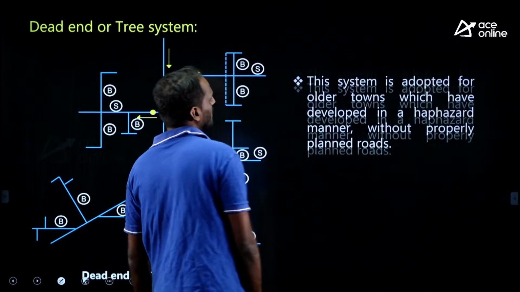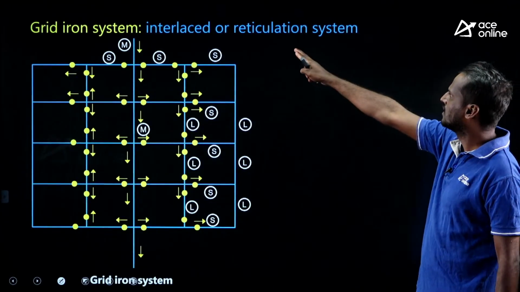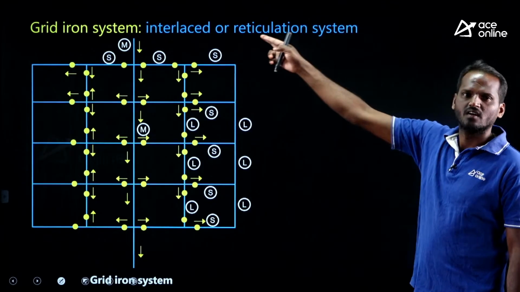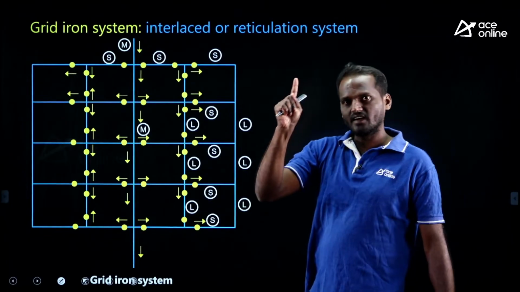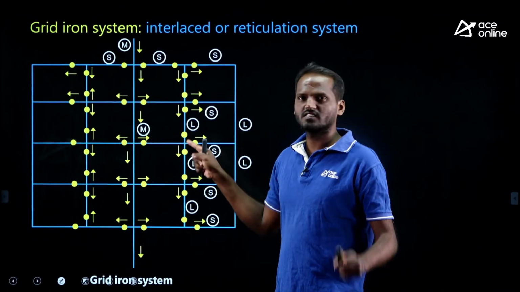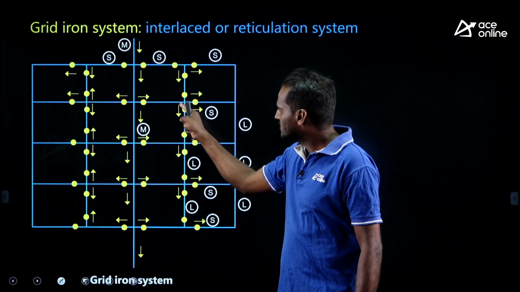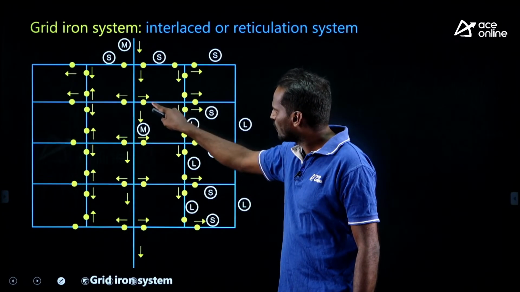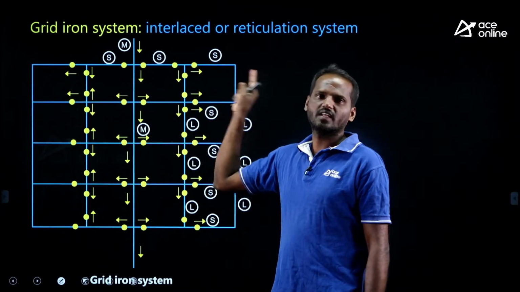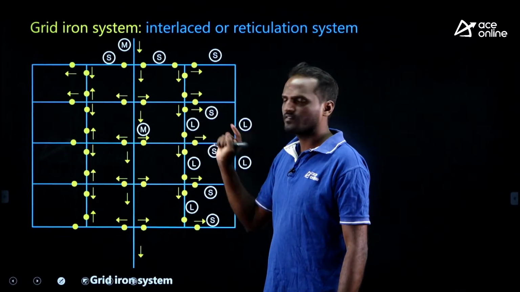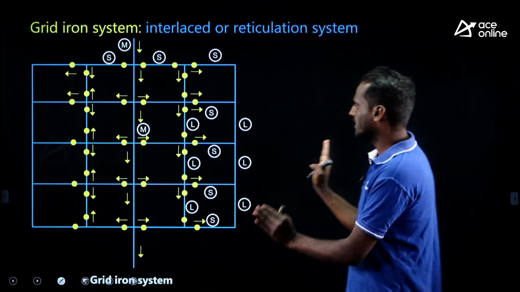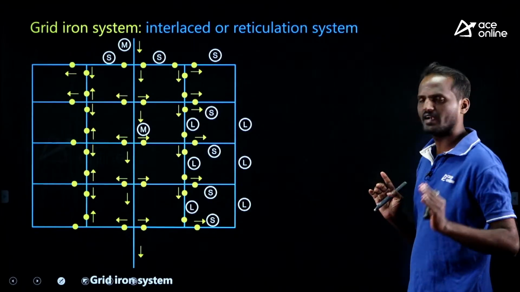Where can we use, look at this, the interlaced system or reticulation system. There are 3 different names for the grid iron system. In the dead end, we have water flow in only one single direction, but in this case, this is the distribution area in which you can get the water from multiple directions. If you have a repair here, you can get the water from another side. This is the advantage of the grid iron system.